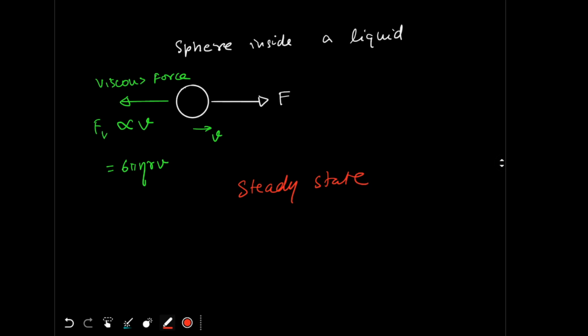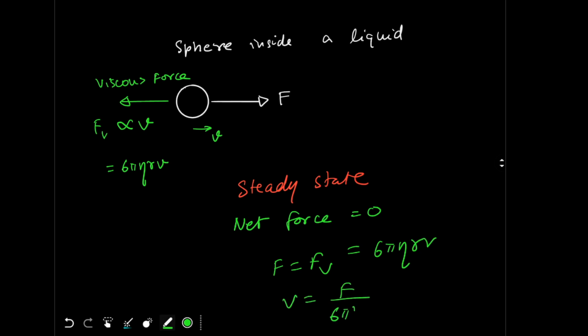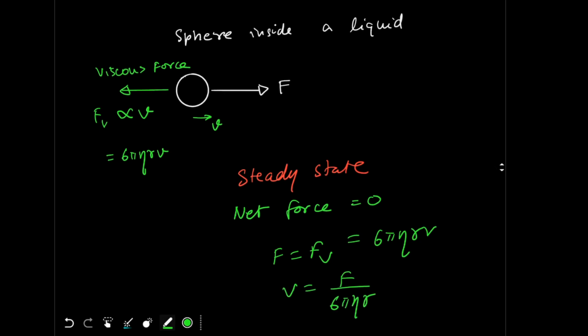And in this steady state, what happens? The net force becomes zero. So F is equal to Fv, which is equal to 6 pi eta r v. So v is equal to F by 6 pi eta r. So I could compare this velocity with the electric current, this force with the electric field, and the 6 pi eta r with the resistance. I can compare it like that.